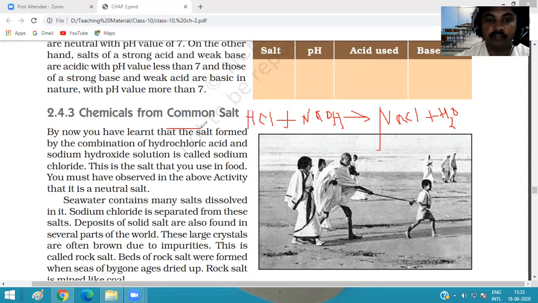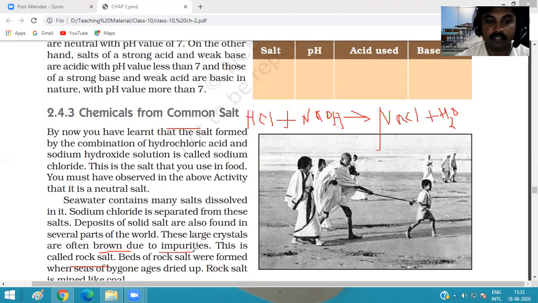At this time the salt shows a brown color, and we call this salt rock salt. The brown color of the salt is present due to the presence of impurities.